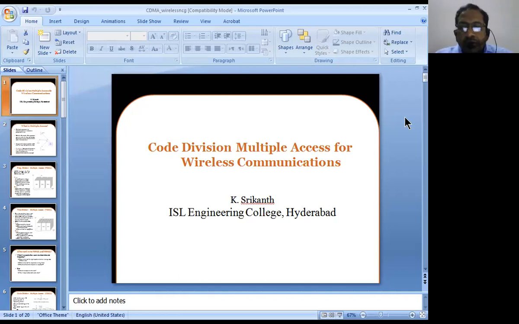Whenever we want to transmit huge amounts of data and provide services to many users, companies have used a technology called CDMA. CDMA is also a popular technology nowadays, and many companies are using it. So therefore, let us go into some more detail about the CDMA technology.